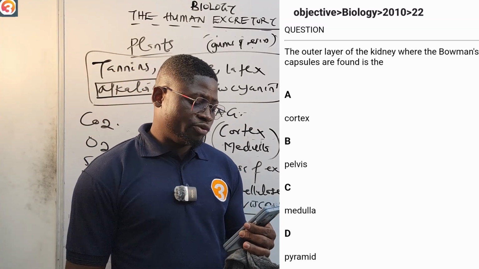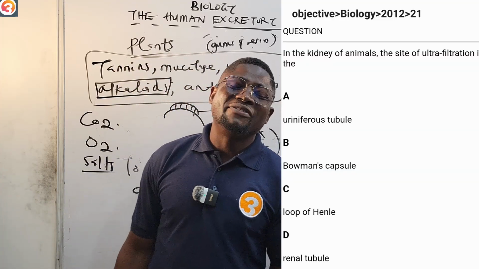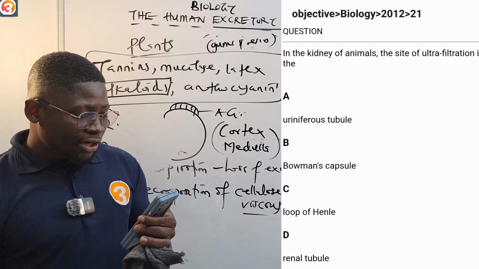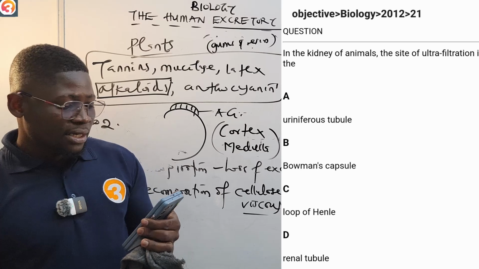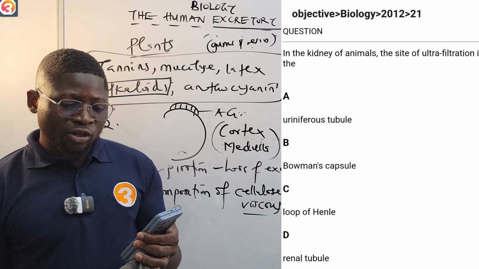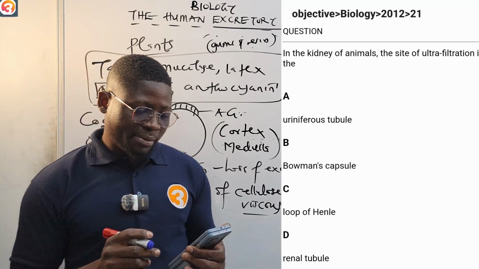2012, number 21: in the kidney of animals, the site of ultrafiltration. Where does ultrafiltration happen? A says the uriniferous tubule, B Bowman's capsule, C loop of Henle, D the renal tubule. Put the correct answer in the comment section.